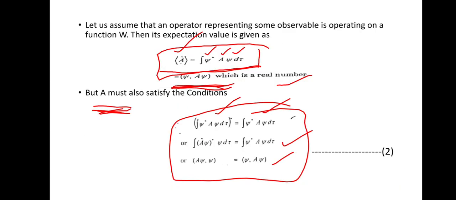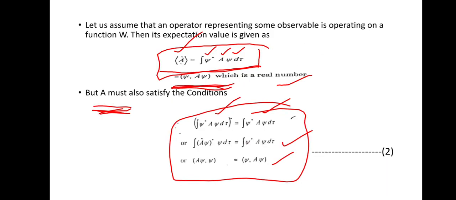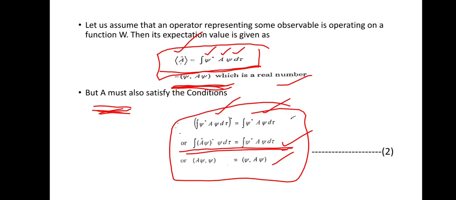So this equation is similar to this equation form, which is ⟨ψ, Aψ⟩ equal to ⟨Aψ, ψ⟩, which means the second equation, which is integral. So the first equation is equal to this equation form of the scalar product condition, by considering the operator A to represent in the form of real values.